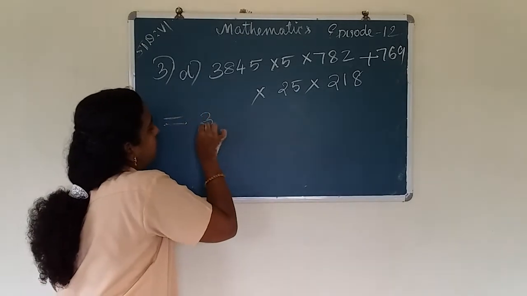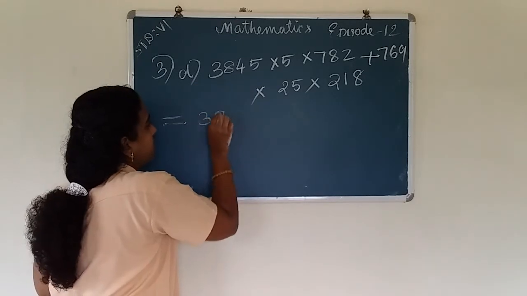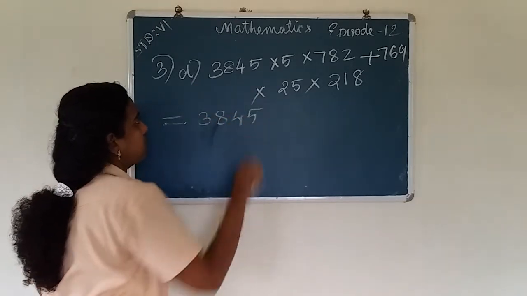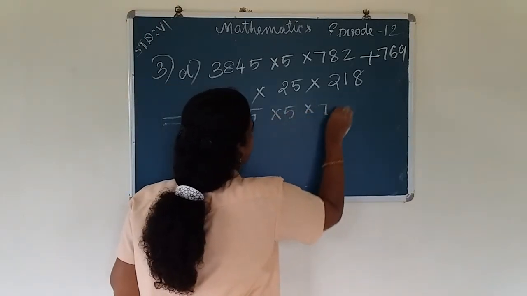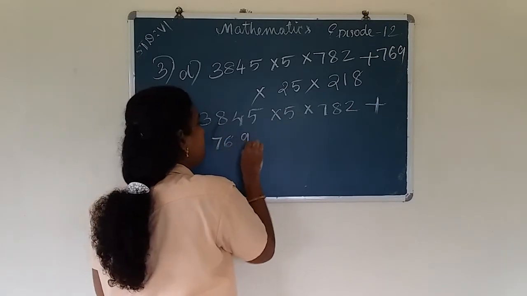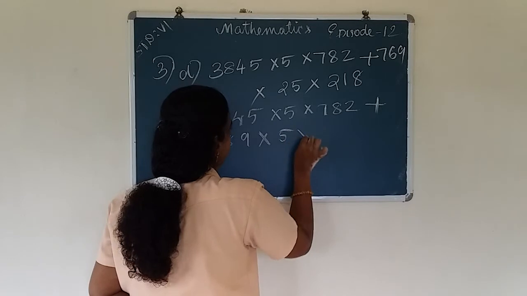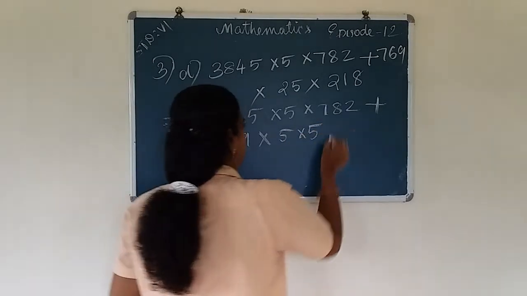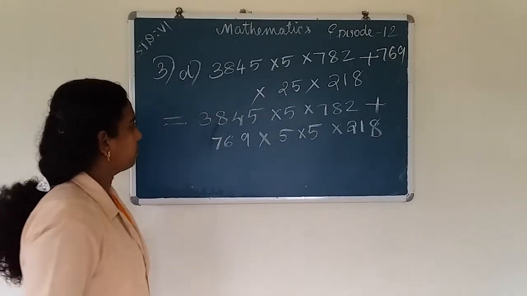So we write, here is no common factor, so we can write this as 3,845 into 5 into 782 plus 769. We can write 25 as 5 into 5 into 218.